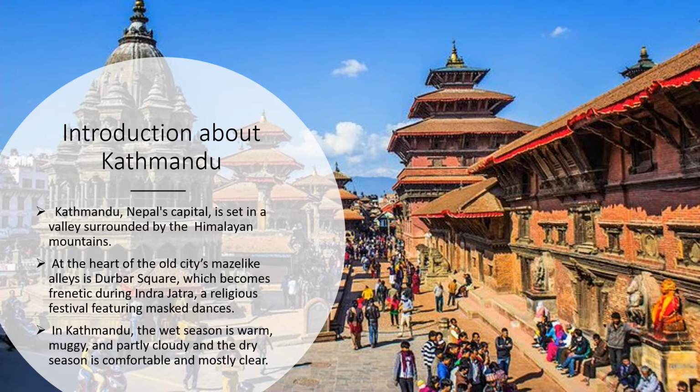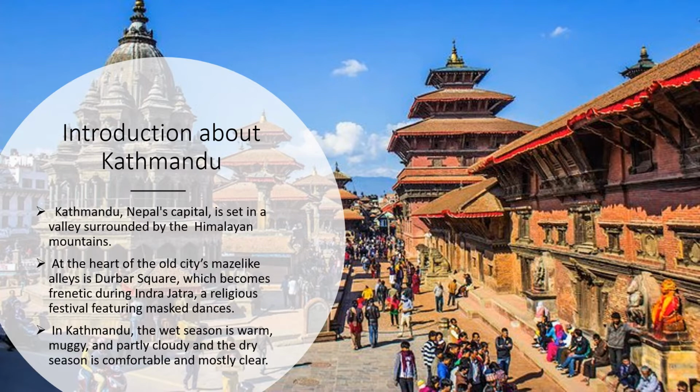It becomes frenetic during Indra Jatra, and there is a yatra named Indra Yatra, and it's the time when all the things are so colorful and people are able to enjoy themselves. A religious festival featuring masked dances, and it is known for masked dances.